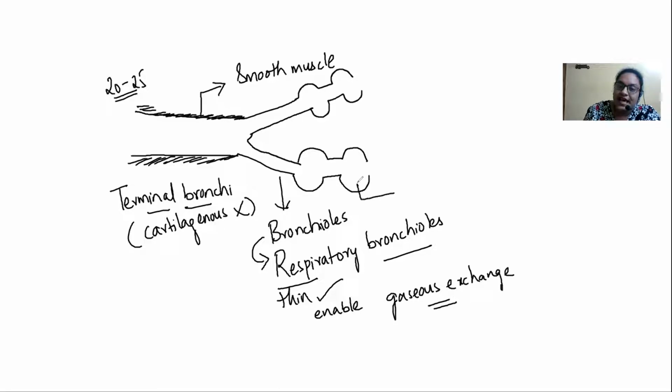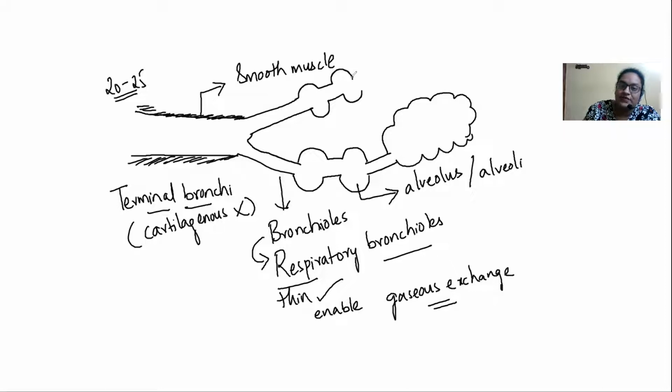Their surface has these bleb-like structures, and individually these are called an alveolus, or plurally alveoli. These finally terminate in clusters of alveoli. So your respiratory bronchiole terminates as bunches of alveoli, and this structure is called air sacs, made up of clusters of alveoli.